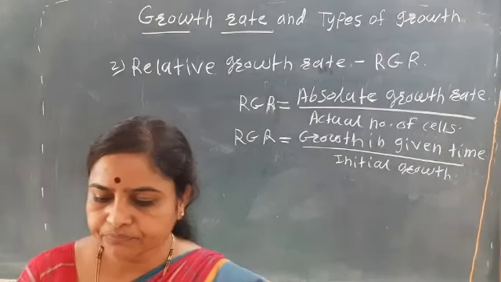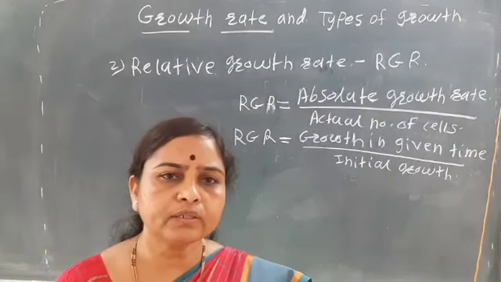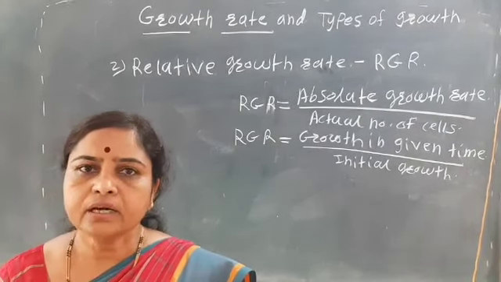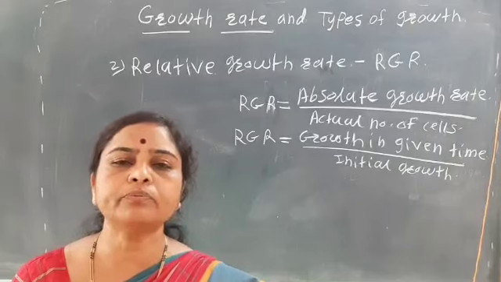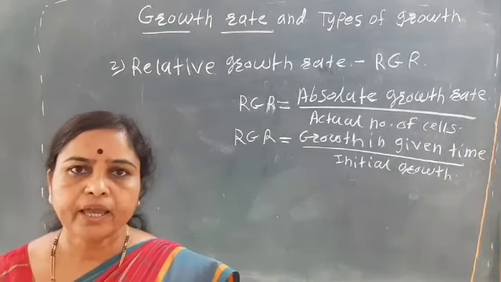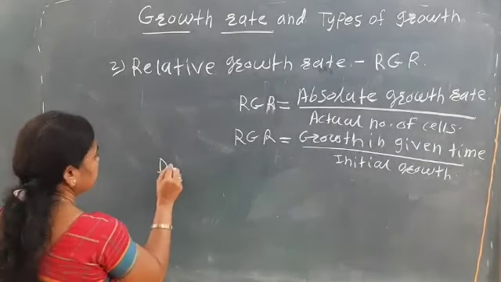So in the culture medium, after some time we can calculate how much the number increases. There is an increase in the number of cells, an increase in the population of the cells, and this is known as the dynamics.